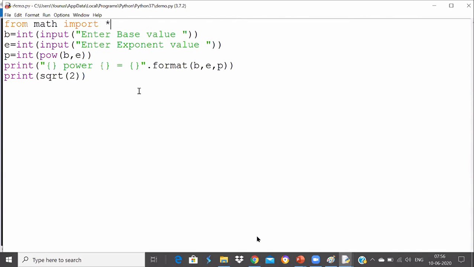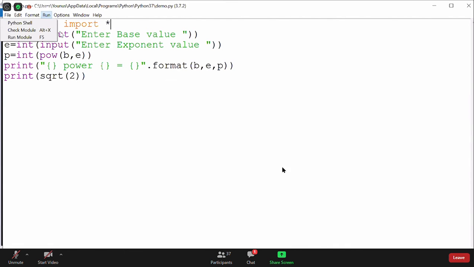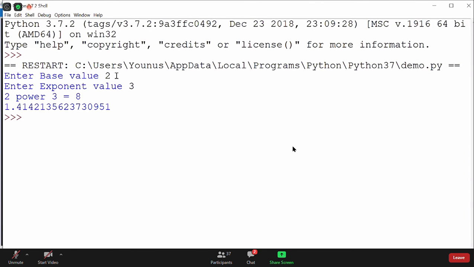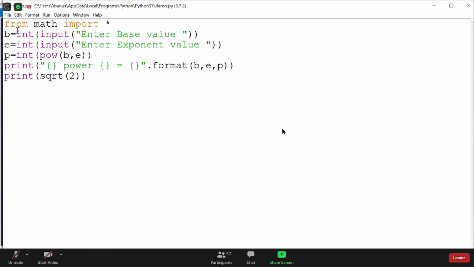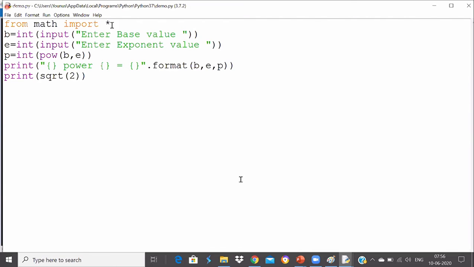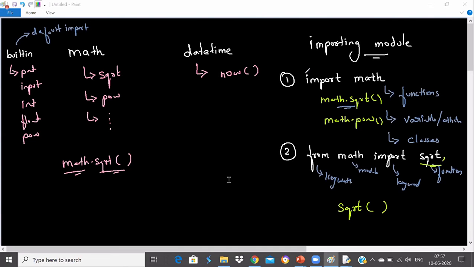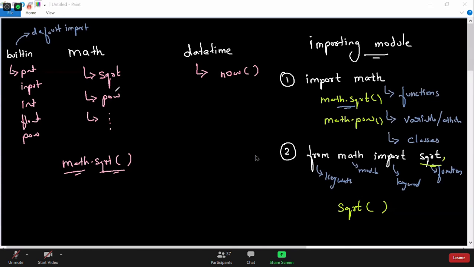Otherwise, it will also import all the functions available. Now you see, I'll run the code. I can use any function now. So understood, everyone, what is an advantage of using this particular keyword, from math import star? This is true with every function, whether it is user defined or predefined, whatever you are learning about modules now, it will be true. I hope many questions got cleared. So any question you have regarding modules, please ask me today, so that we will conclude the module concept today.